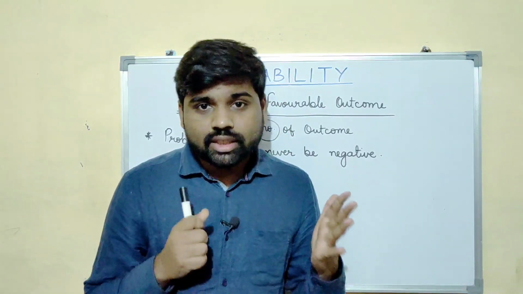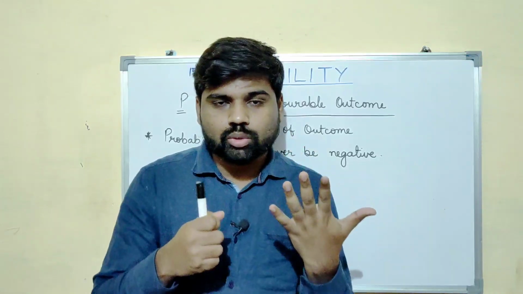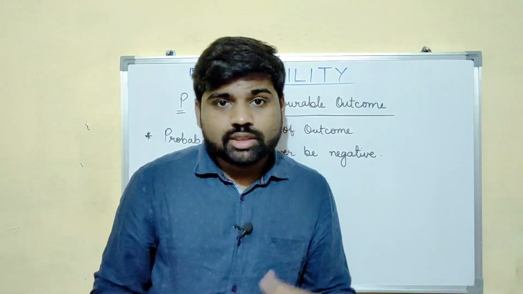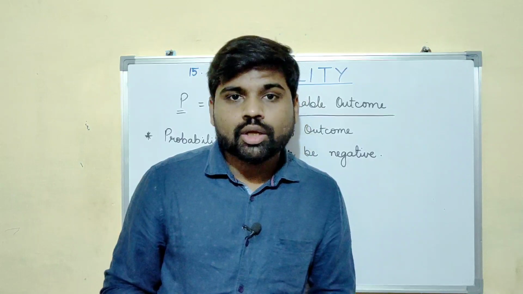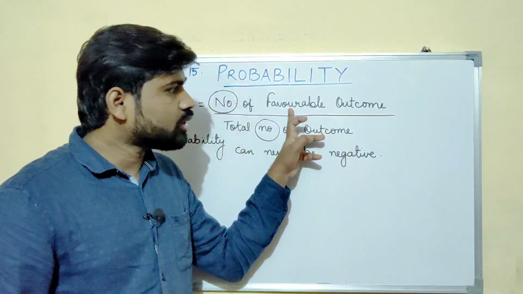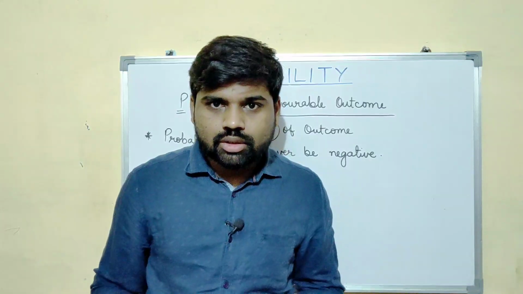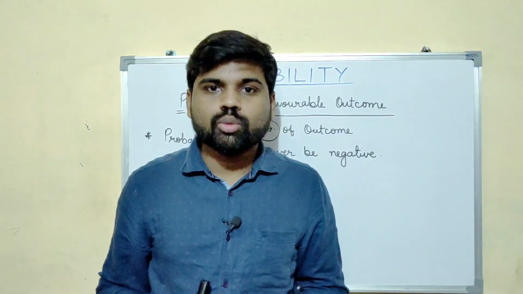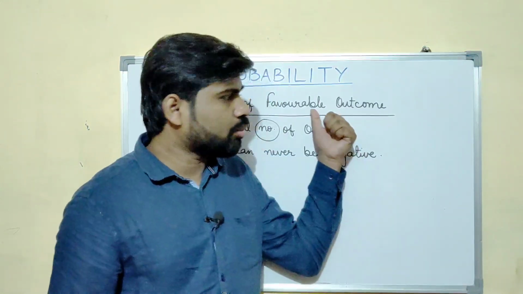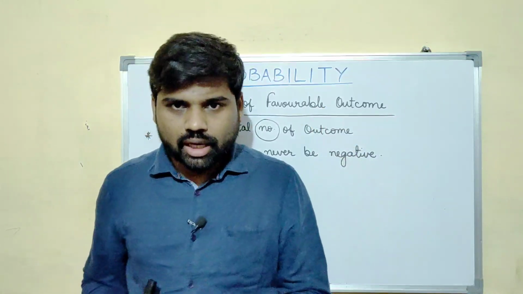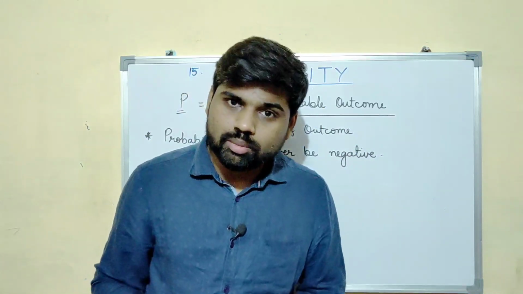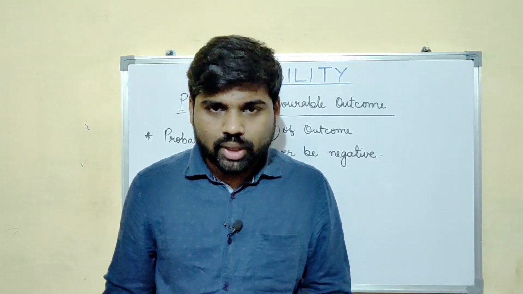You will get 6 outcomes, right? Can you get 7 outcomes out of that? No, right? That means your favorable outcomes can be either equal to 6 or less than 6. You cannot get favorable outcomes greater than 6, right?